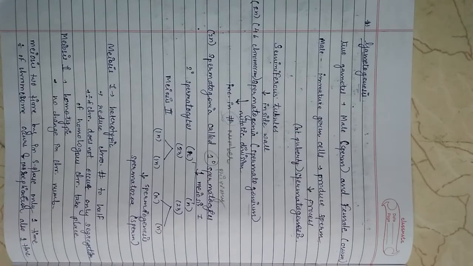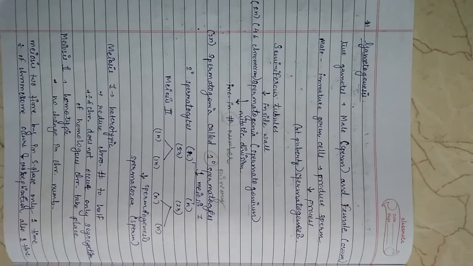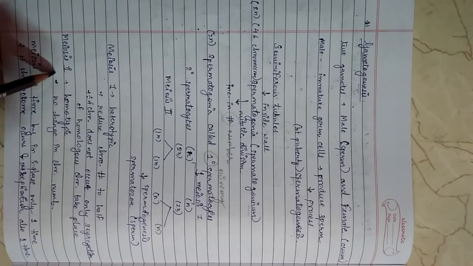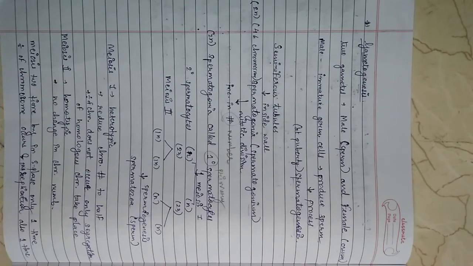Primary spermatocytes periodically undergo meiosis. A primary spermatocyte completes the first meiotic division, the reduction division, leading to the formation of two equal haploid cells called secondary spermatocytes, which have only 23 chromosomes each. First there were 46 and then they were halved into 23. The secondary spermatocytes then undergo the second meiotic division.